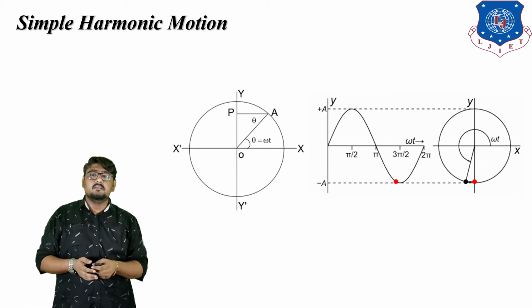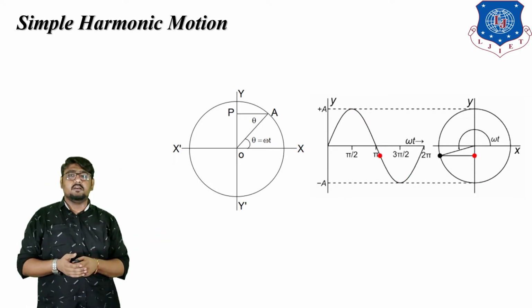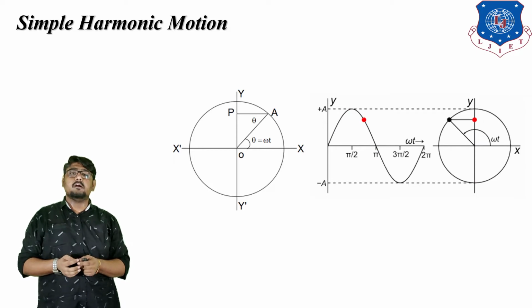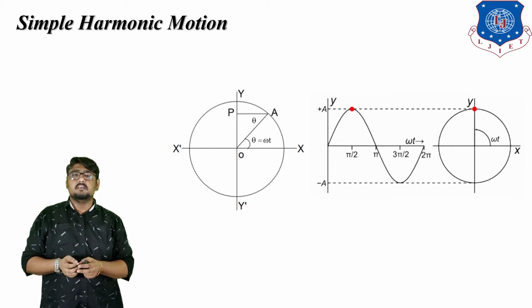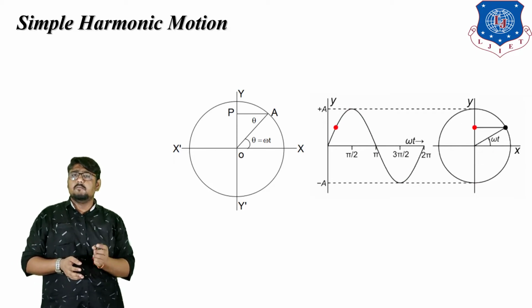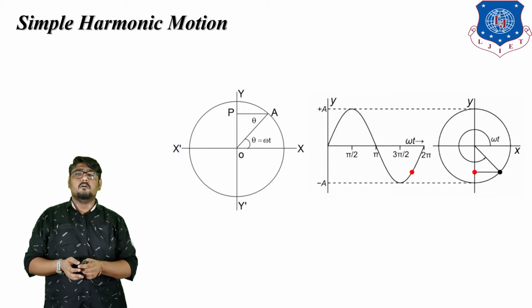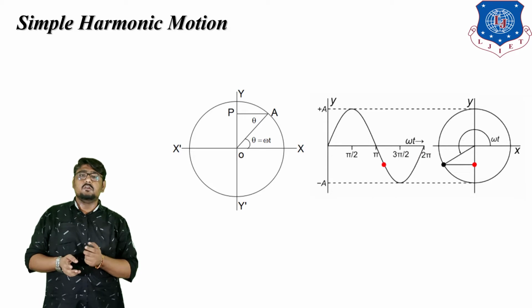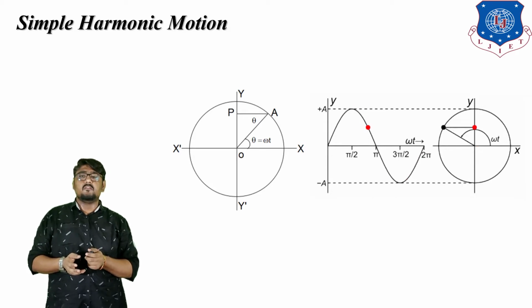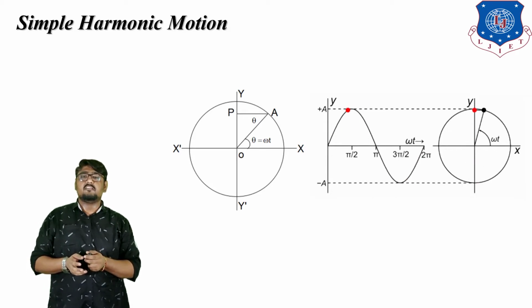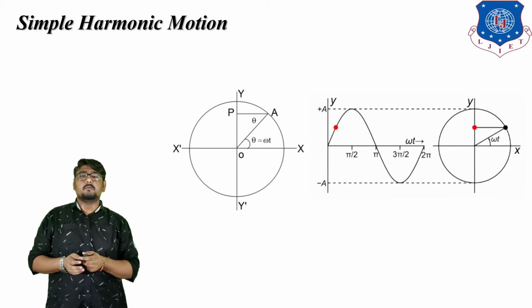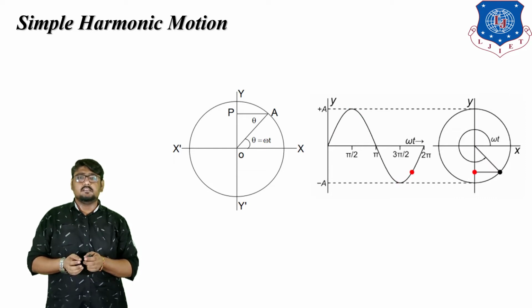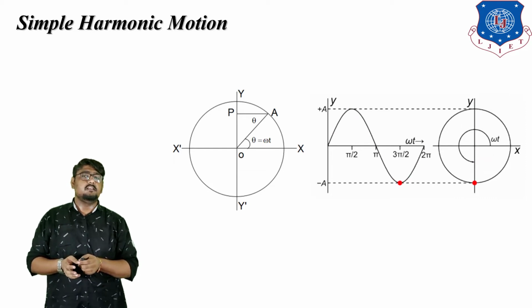So for that, consider a particle, as shown in the figure. Consider a particle moving along a circle of radius a with a constant speed of v. You can see it clearly over here. Draw a perpendicular from the point P on y dash, and let N be the projection of point P. The circle is known as the reference circle and the particle P is known as the reference particle.